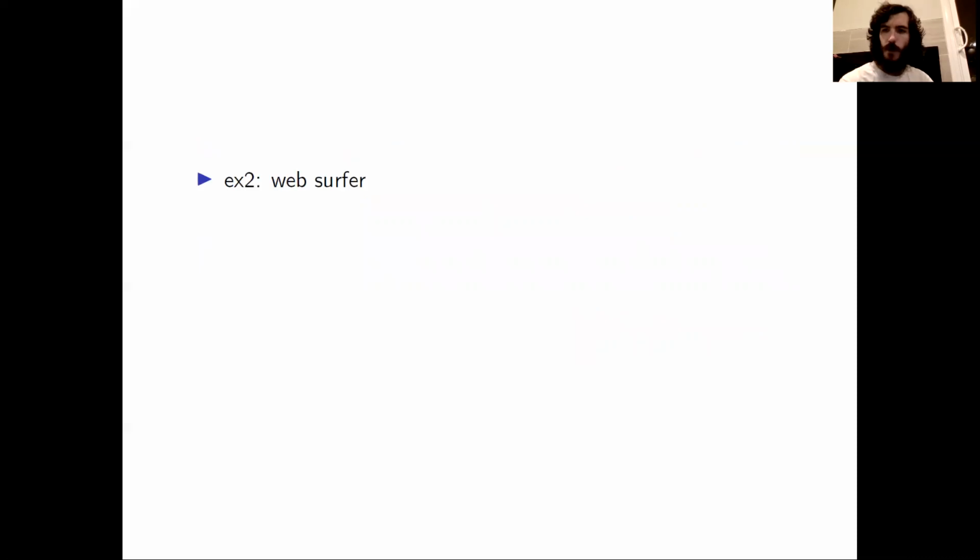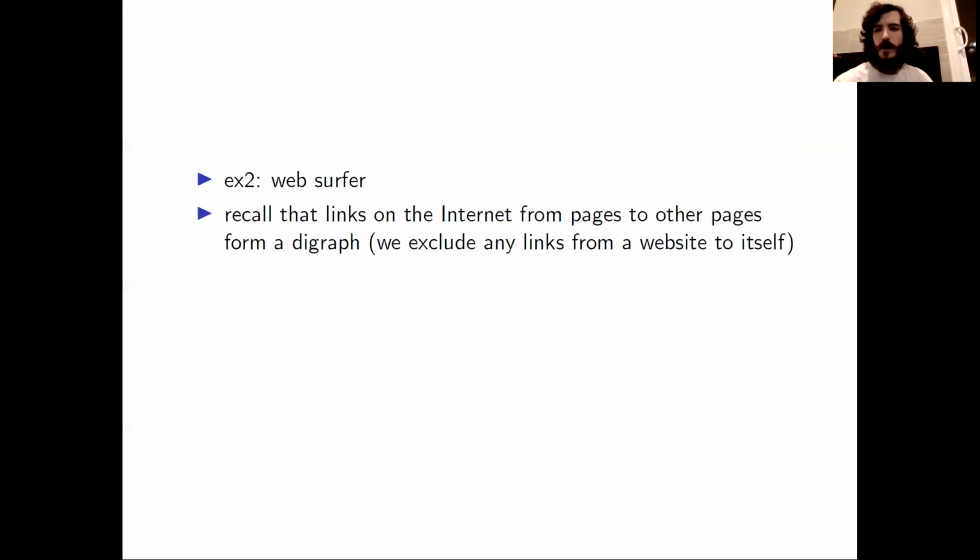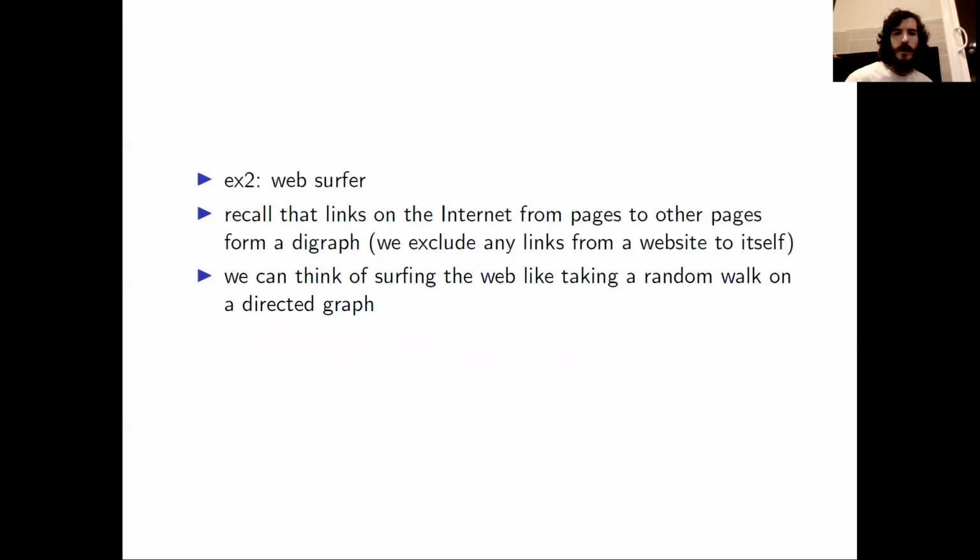Now let's look at a more interesting example, the web surfer. Remember that the links on the internet, from pages to other pages, form a digraph, and we will exclude any links from a website to itself. So we can think of surfing the web like taking a random walk on a directed graph.